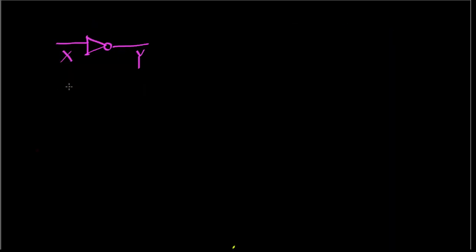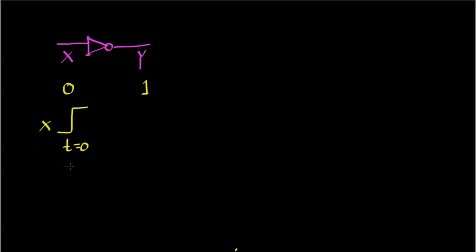Now let us say the value of X is initially 0 and output Y is initially 1. Now let us say at t equal to 0, we are trying to change the input X from 0 to 1. So let us say this is time t equal to 0. Now even though you have changed the input value X from 0 to 1, output Y will not change immediately. Output Y will be in its initial state for some more amount of time after t equal to 0.